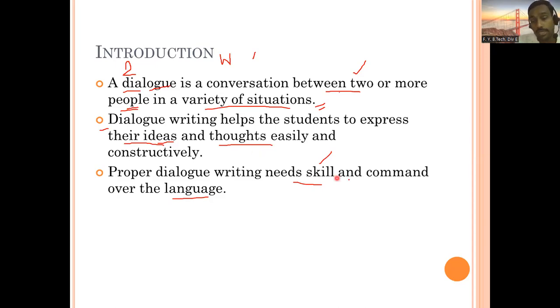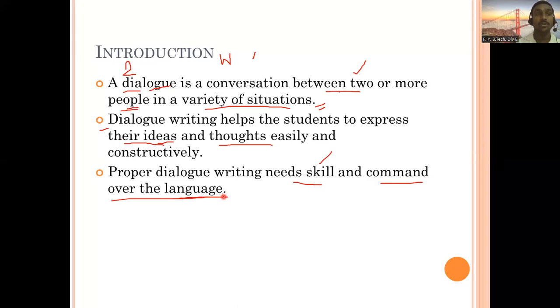Then next is command over the language. Whether it is oral or written, every time you have to think about whether you have command over the language. So what do you mean by having command over language? You are able to talk about anything, whatever thought is coming into your mind. If you are able to express that thought, then you have command over the language. But if you're struggling, the thought is there in your mind, but you are not able to find the proper word, the proper structure, you are not able to make a sentence, you are thinking a lot for making words and sentences, and you're not able to communicate,